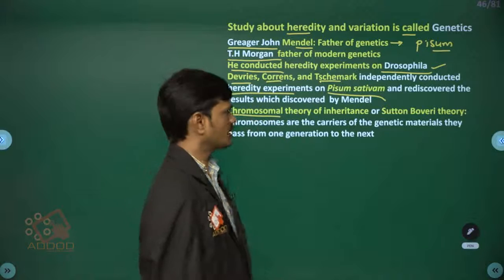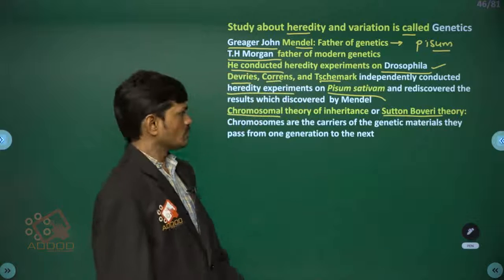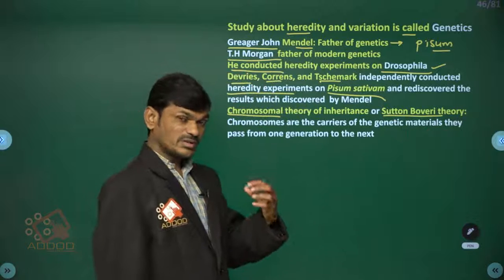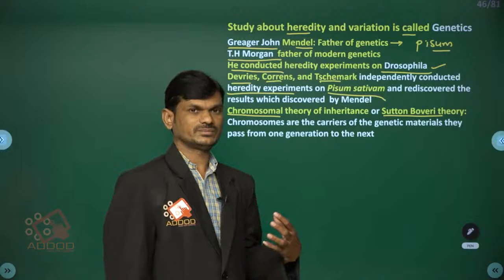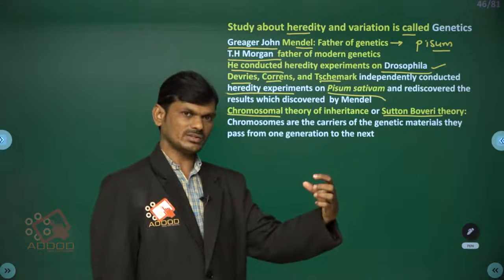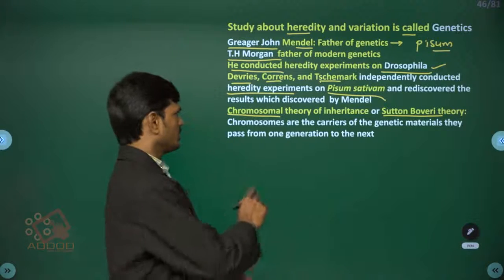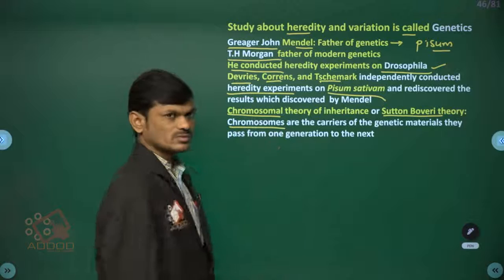Now, the chromosomal theory of inheritance, or Sutton-Boveri theory. What is the reason for heredity? How are characters transmitted from one generation to the next, from parent to children?